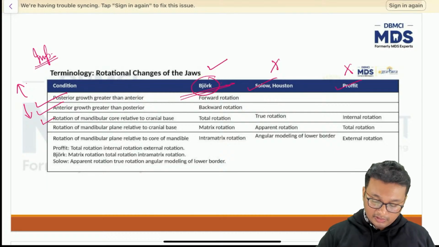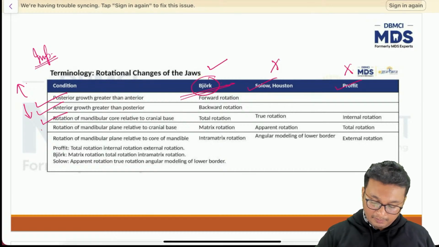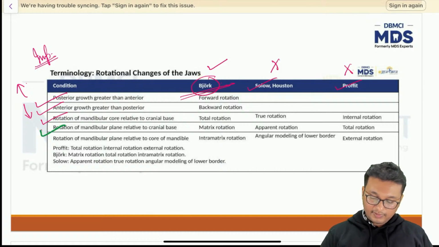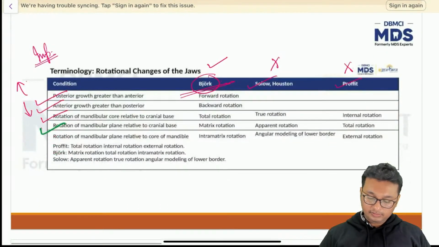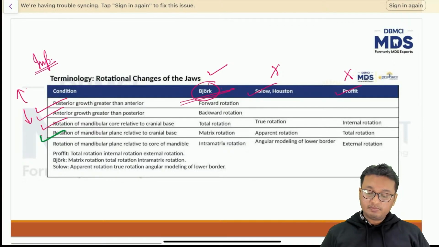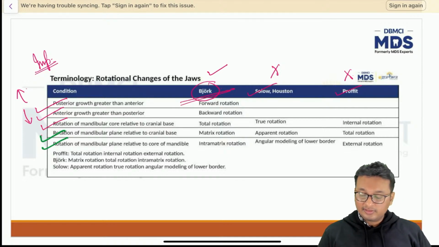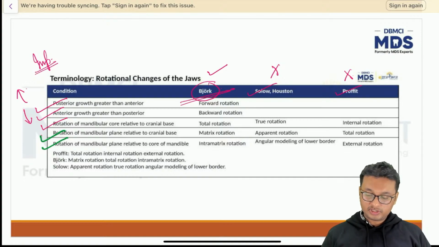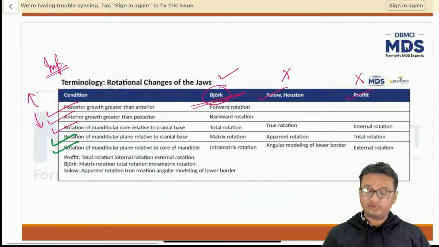Then rotation of the mandibular core relative to the cranial base is known as total rotation, whereas rotation of the mandibular plane relative to the cranial base is known as matrix rotation. In this diagram, we have matrix rotation, we have intramatrix rotation, and the rotation of the mandibular plane relative to the core of the mandible is known as intramatrix rotation. I know this is a pain to remember, but if you understand the rotation concept, looking at these diagrams, you can take screenshots if you want to. So you will be in a better position to understand what exactly I'm wanting to say.